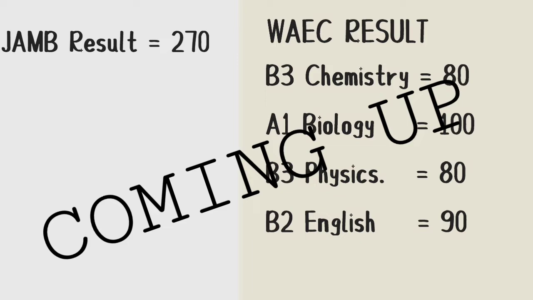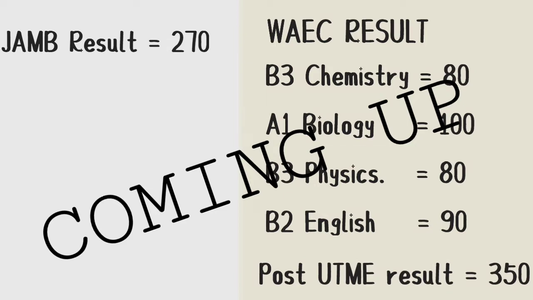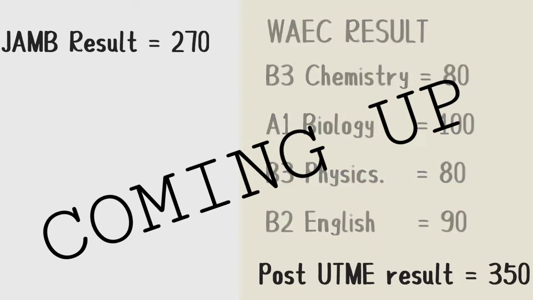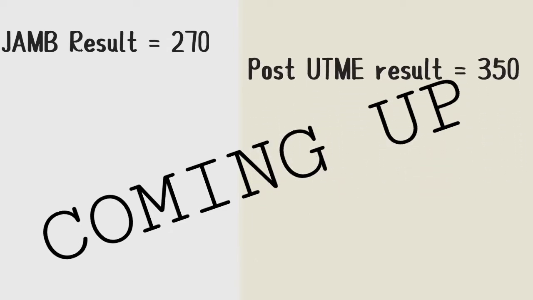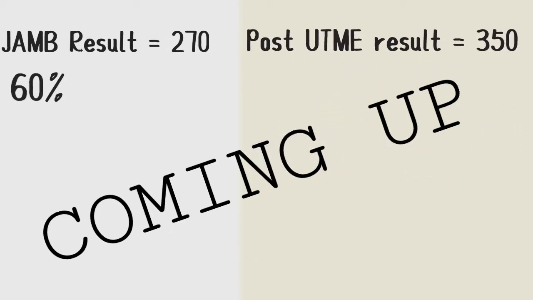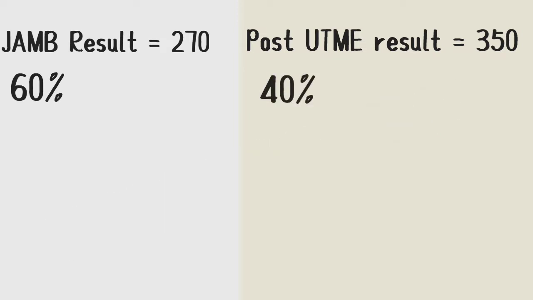If you add those 4 points together, you end up having 350. So now that 350 is your Post UTME result or your screening result, okay? Now remember that I said JAM is taking 60% and your Post UTME or your screening result is taking 40%. Now what you are going to do is that you are going to multiply your JAM result, which is...